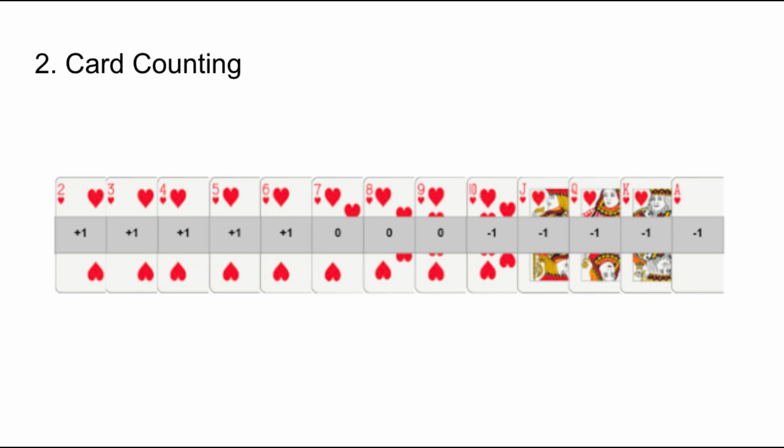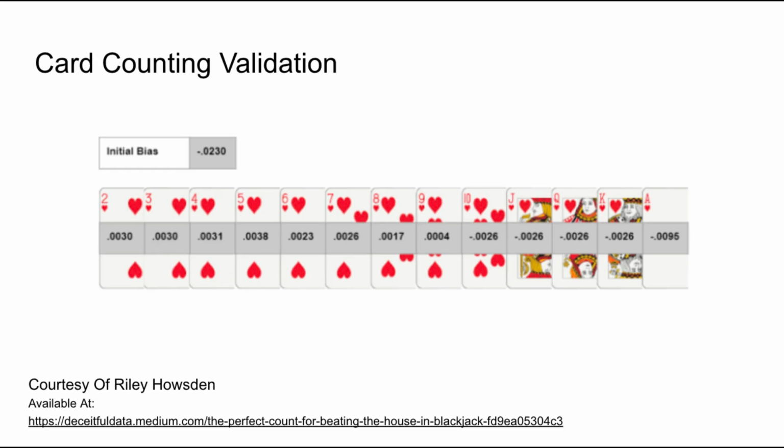If the running count is very low, such as -11, we can use deductive reasoning to conclude that because many high-value cards have already been dealt, there are more low-value cards remaining in the deck. As such, it would be in our best interest to decrease our bet size. Conversely, if the running count becomes very high, such as +20, we can conclude that because many low-value cards have already been dealt, there are more high-value cards remaining in the deck. As such, it would be in our best interest to increase our bet size.